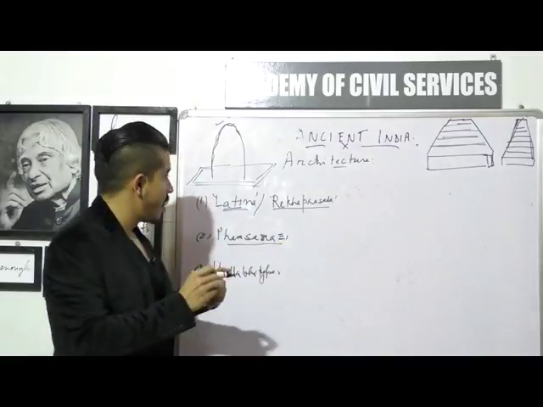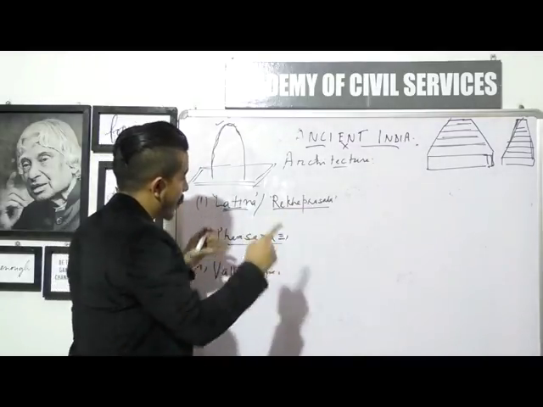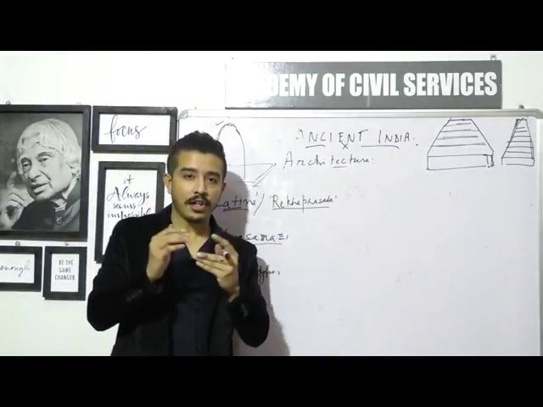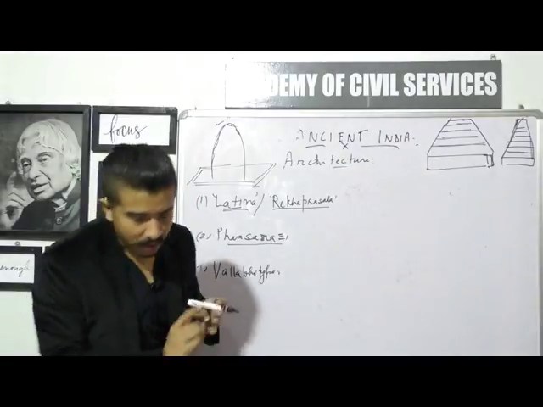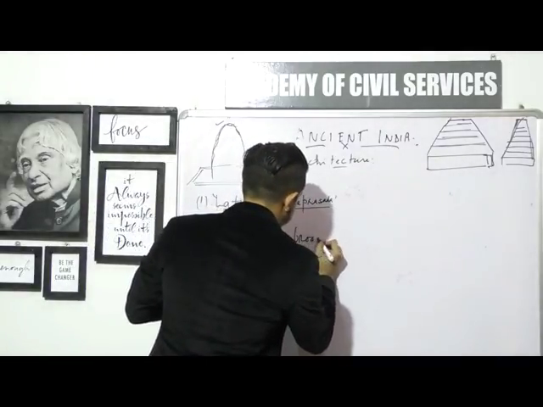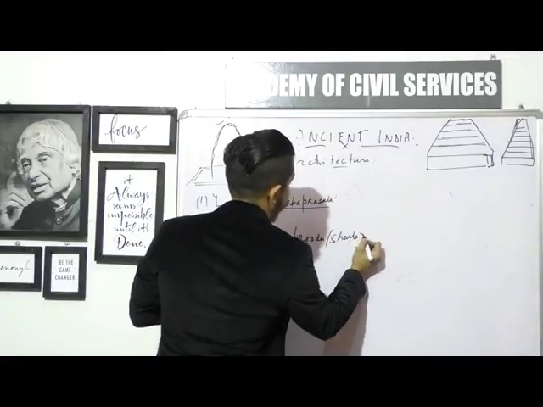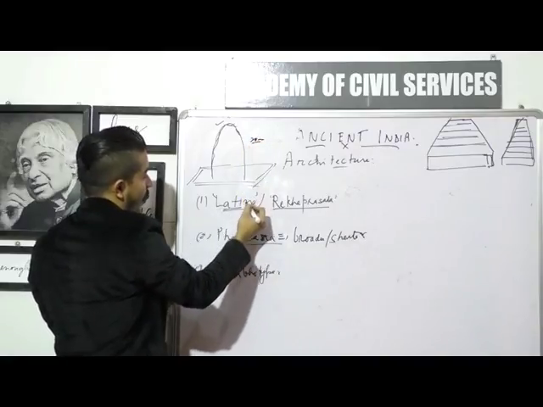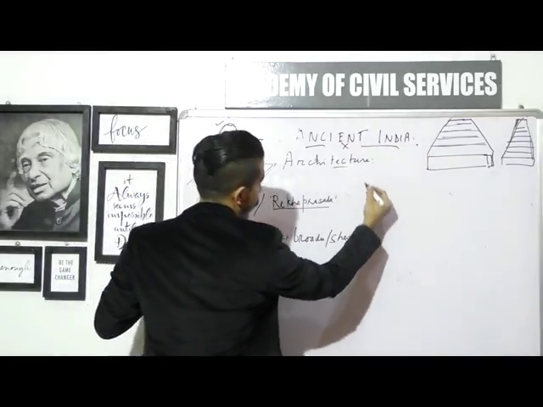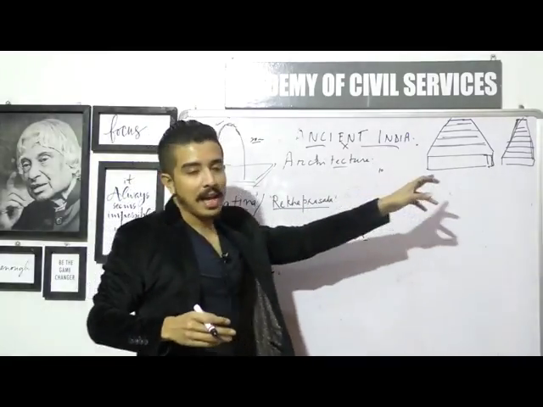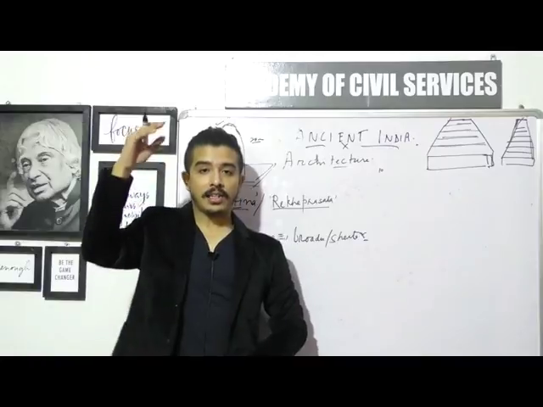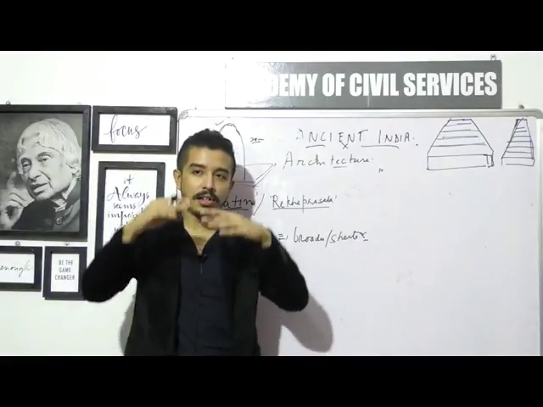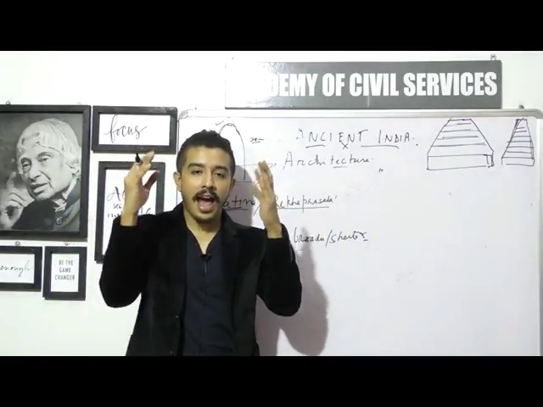So this is known as Phamsana. Latina Rekhaprasada is comparatively taller than the Phamsana type. Phamsana is a slightly shorter version of the earlier one, but that's not the only difference. It is slightly broader and shorter. If the spire for the Latina type is around, let's say, 20 meters, then for the Phamsana type it will be around 10 meters. Actually not even 10 meters, around 5 to 6 meters in height. That's how the spires will be built. So it is flatter and broader in nature, not as tall as the Latina type.